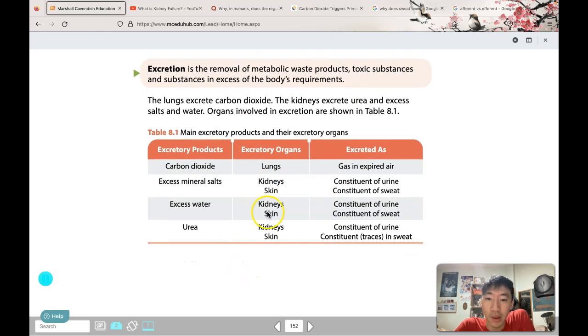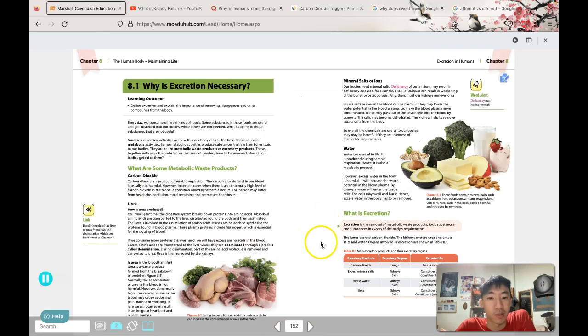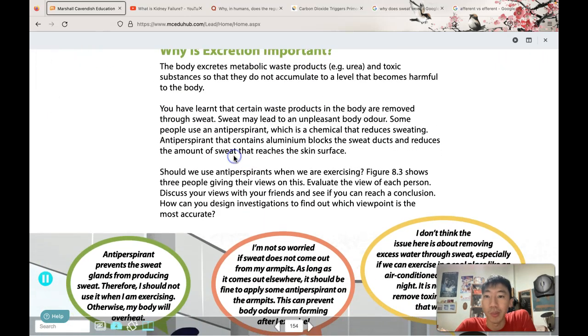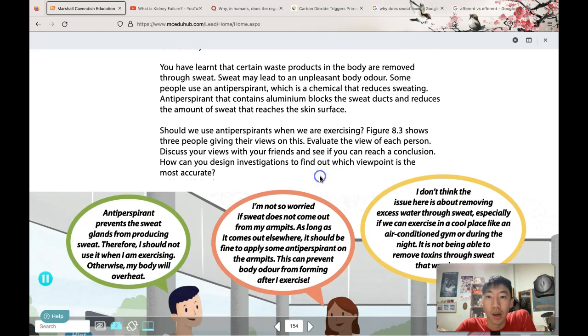Okay, excess water is removed through the kidneys, and of course in sweat also. And urea is removed through the kidneys, and traces of it are found in the skin, although not very much of it. That's why it's called traces. So why is excretion important? It's because these waste products and toxic substances should not be allowed to accumulate to a level that becomes harmful to the body.